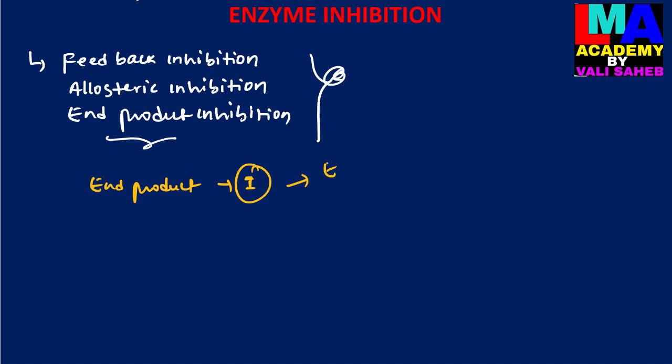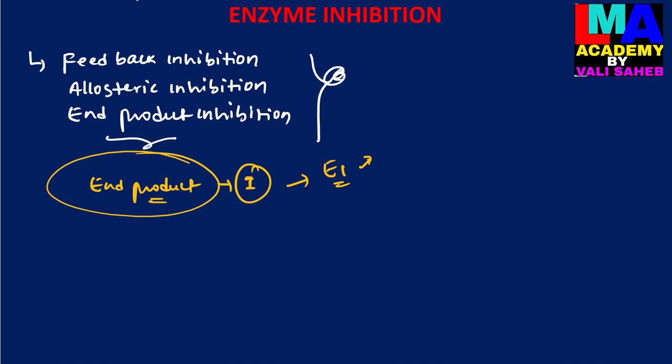So here the enzyme which is involved in the first reaction of the metabolic pathway is inhibited by the inhibitor. The end product of the metabolic pathway acts as an inhibitor, binding to an allosteric site, other than the active site of an enzyme, and inhibits the catalytic activity of the enzyme. So the catalytic activity of the enzyme involved in the first reaction is inhibited by the end product.